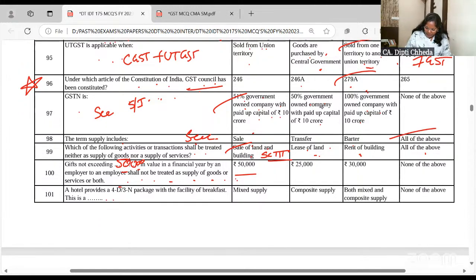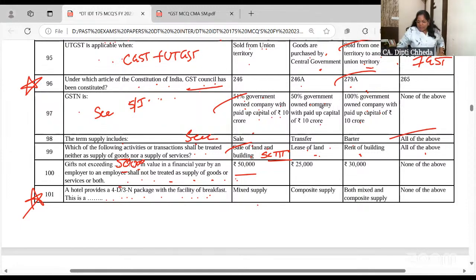A hotel provides a 4 days, 3 nights package with the facility of breakfast. Is this a mixed supply or a composite supply? Very brilliant question. You know what is mixed supply? 2-3 questions like this will come. Mixed supplies can individually also be supplied, but we make a combo and supply oil, shampoo and wafers, like that, a hamper. So that is mixed supply.